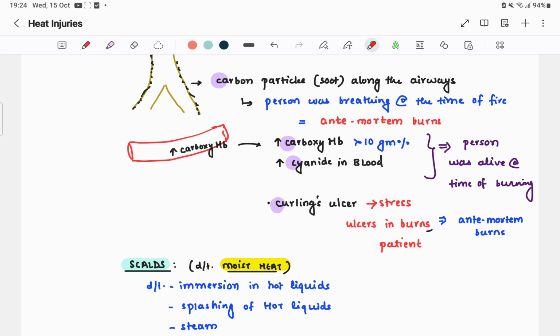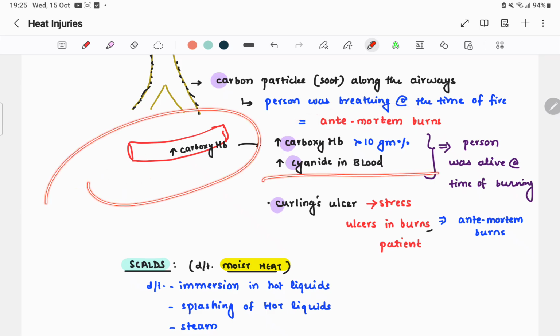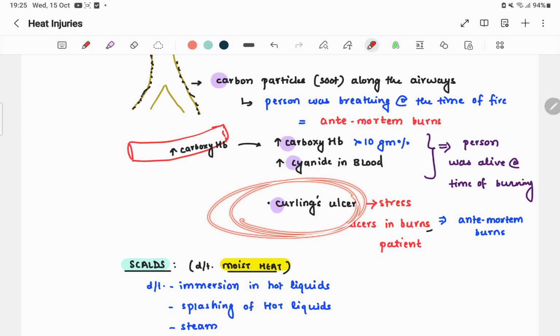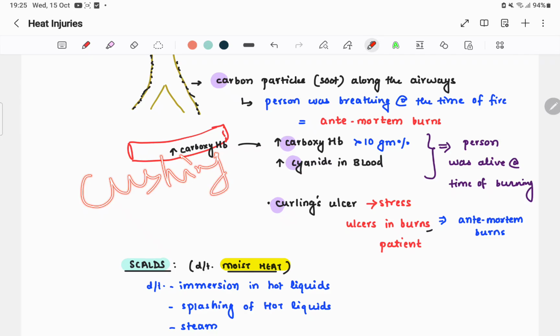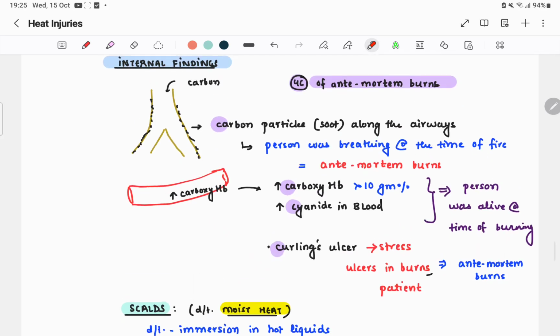If there is increased cyanide in blood, then obviously it is an antemortem burn. Okay, this carbon monoxide and the other gases react to form cyanide. If there is a curling ulcer, that is a stress ulcer in burns patients. There are some stress ulcers in burns patients, called curling ulcers. We have something called Cushing ulcers also, and here we have curling ulcers. These are characteristic of antemortem burns. The 4 Cs: carbon particles, carboxyhemoglobin, cyanide, and curling ulcer.